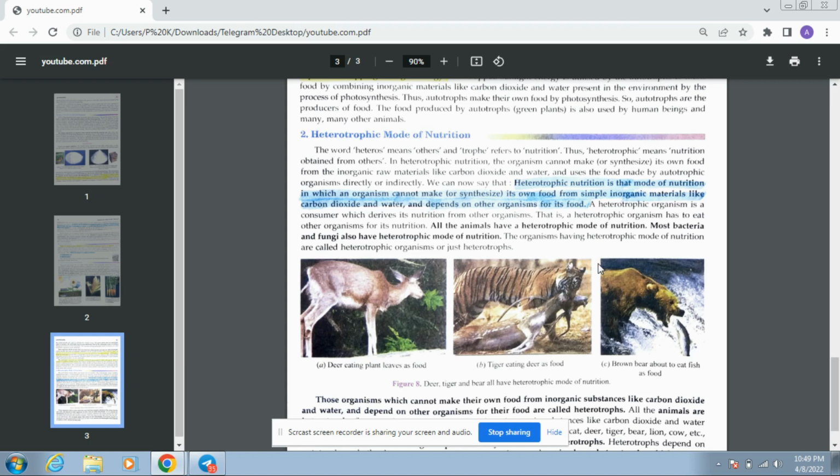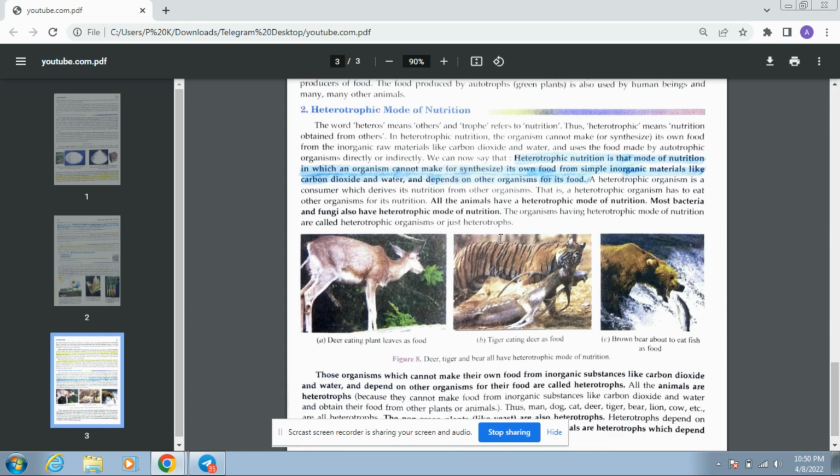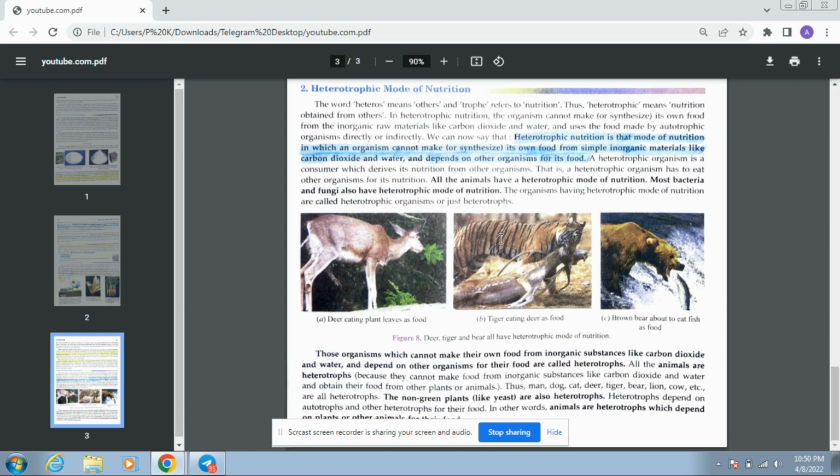So all animals have heterotrophic mode of nutrition. Most bacteria and fungi also have heterotrophic mode of nutrition. Of course, fungi do because they do not contain the green pigment chlorophyll. The organisms having heterotrophic mode of nutrition are called heterotrophic organisms or just heterotrophs.